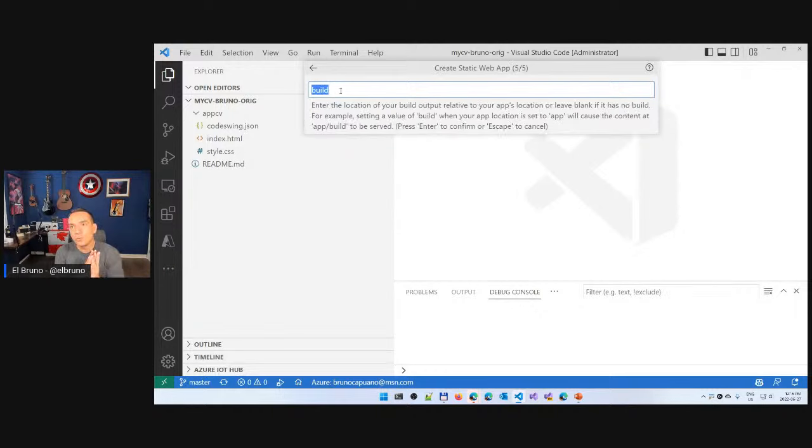And then if I am using one of these frameworks, I should probably have a build folder, a bin, build, or whatever folder. I don't have a bin folder here. This is just a static site, but this is the configuration step where you define, okay, if you're using React and you have your build folder, this is the one that you are going to choose. So app/build or whatever it is.